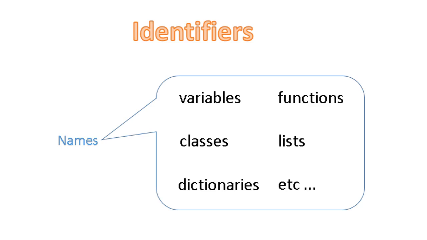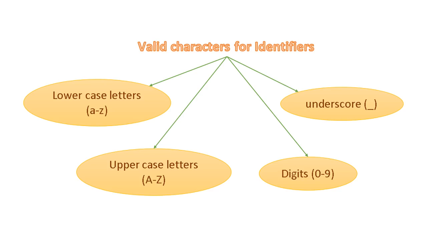Identifiers are the names given to variables, functions, class, list, dictionary, etc. Let's see the rules to define an identifier. Identifiers can be a combination of lowercase letters, uppercase letters, digits, and underscore.